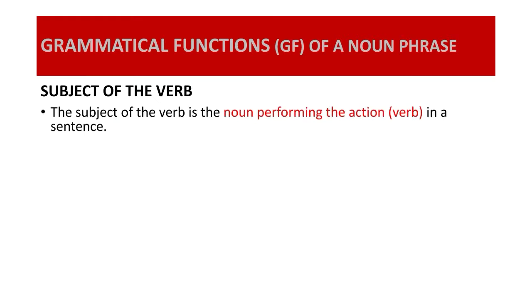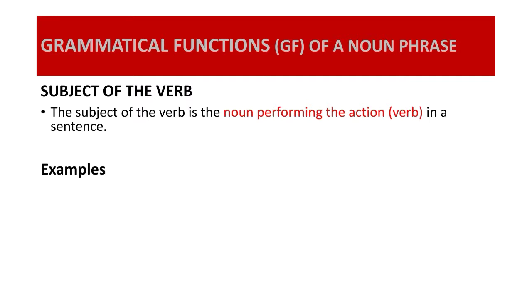What is the subject? The subject of the verb is the noun performing the action in a sentence. So we have an action, which is a verb. Then we have a noun performing that action, which is the subject. I hope this is clear.